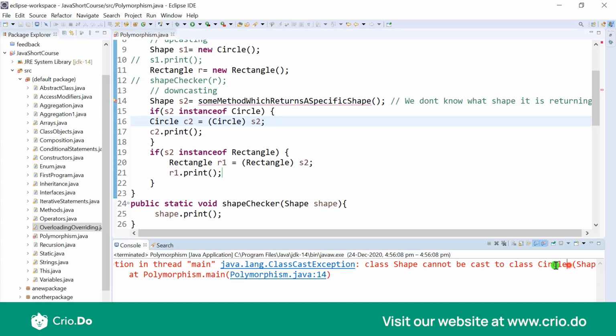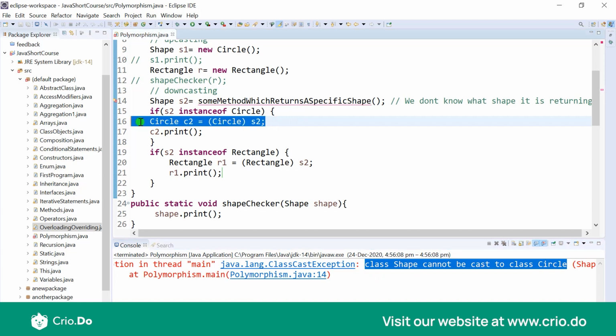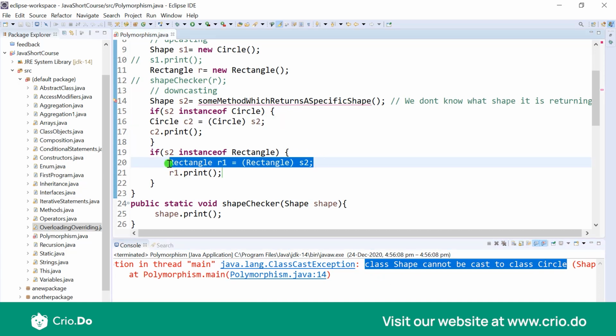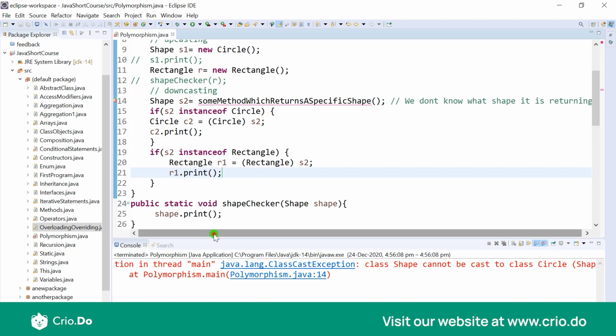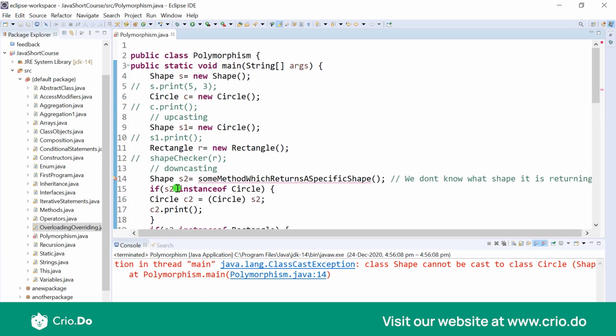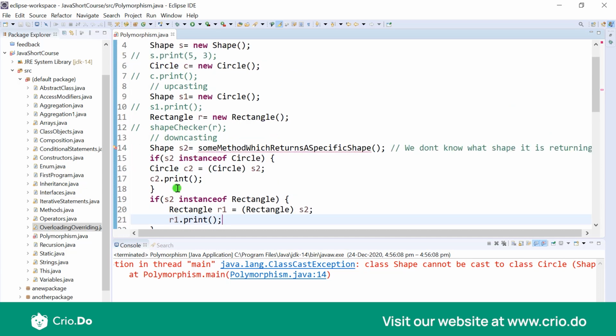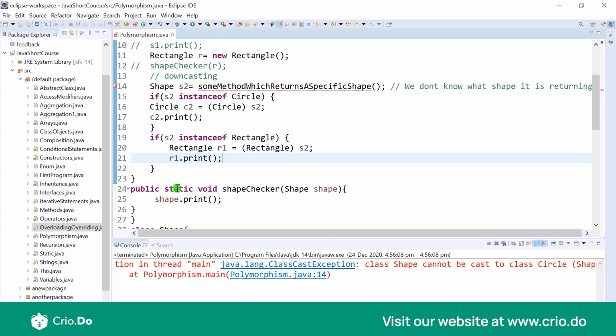Class so-and-so cannot be cast to class Circle, if you tried to do this. Or if you tried to do this, if it was Circle or if it was just the parent Shape, then again this error would come, that class so-and-so cannot be cast to class Rectangle. So this is how upcasting and downcasting and polymorphism work in Java. Now, as you can see, it's a little complex, but it gives you so much flexibility, and that's why the Java language is so flexible and very nice to use, very nice to implement complex algorithms and complex ideas into code.